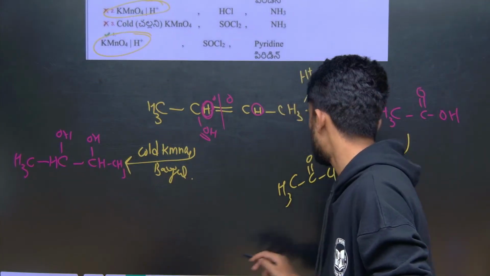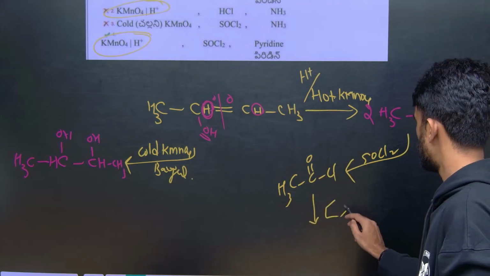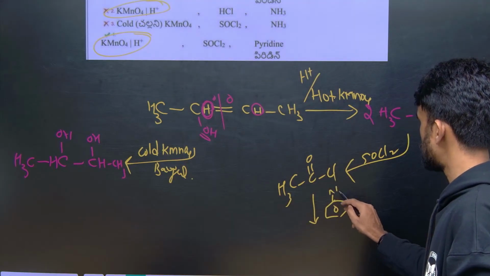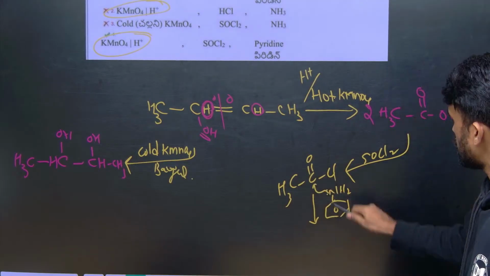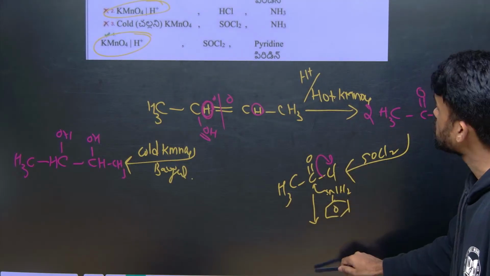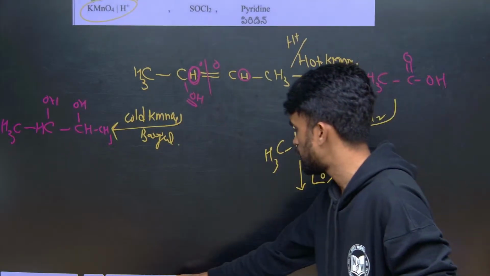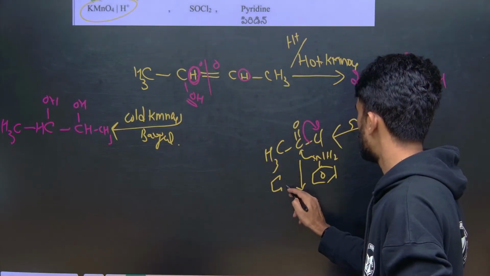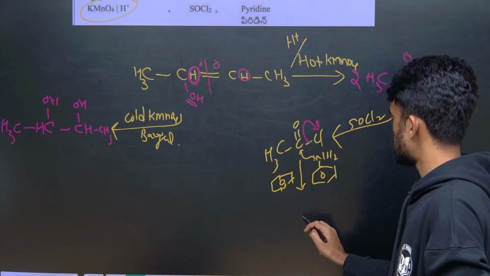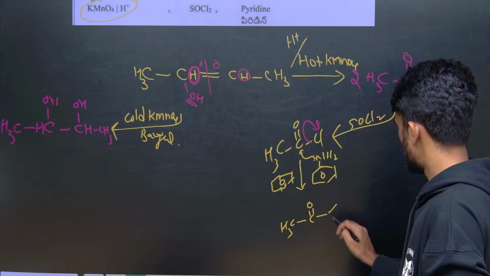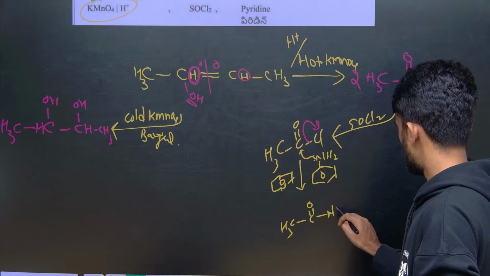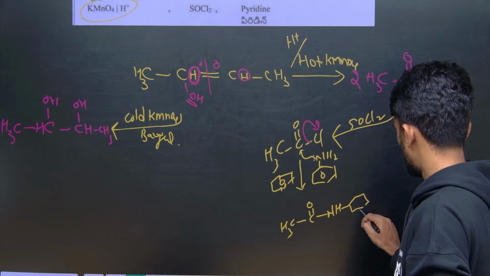This is the aniline structure now. So this attacks here, this chlorine goes out, and this happens in pyridine as a base. So we will be getting a product like this.